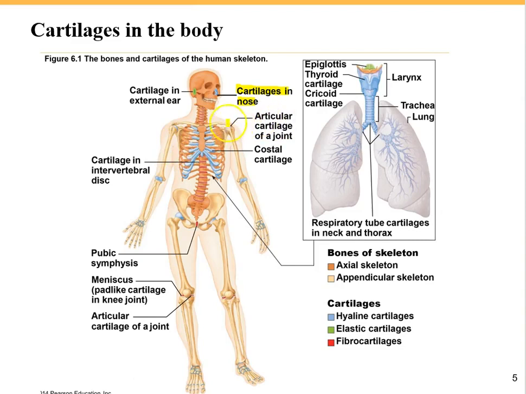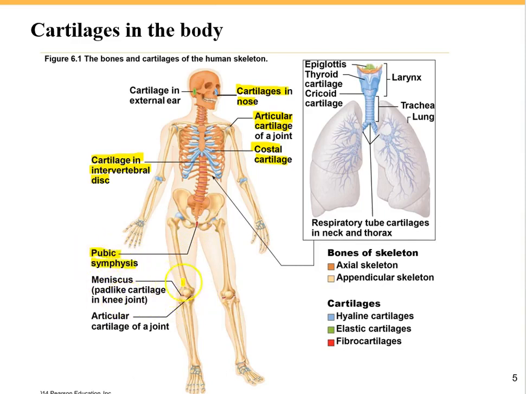Cartilage would be found at the ending of the long bones as the articular cartilage. The costal cartilage is the cartilage found between the ribs and sternum. Cartilage in our spine between the vertebrae is the cartilage in the intervertebral disc. Look here, between our right and left hip bones, we can find the pubic symphysis joint, where we can find a type of cartilage.